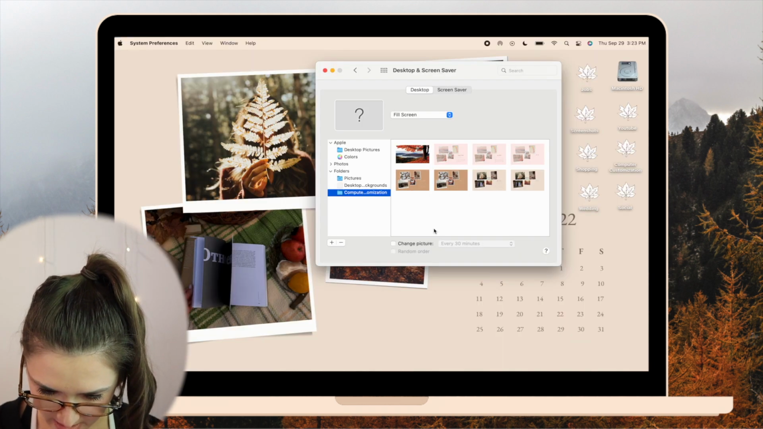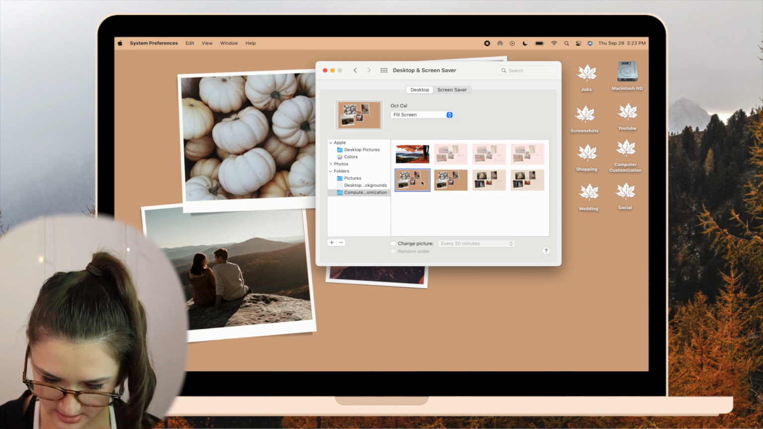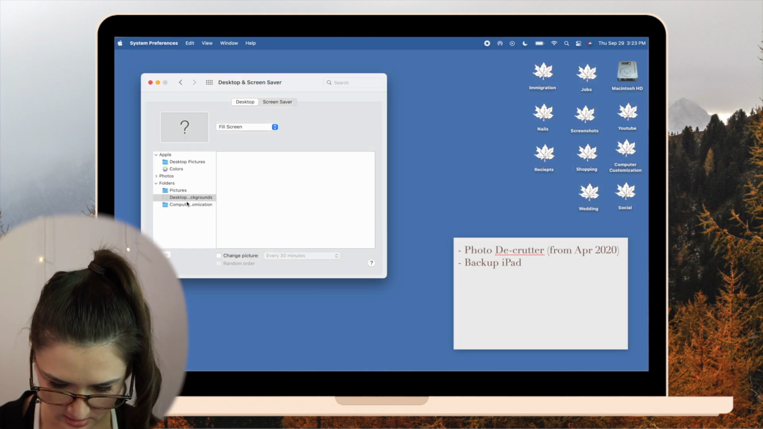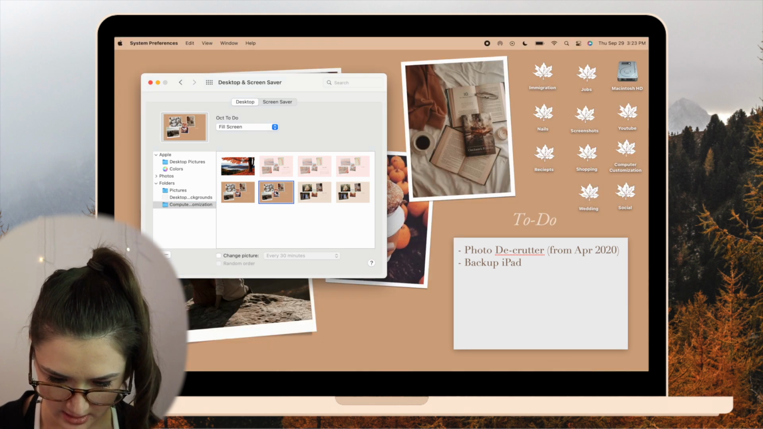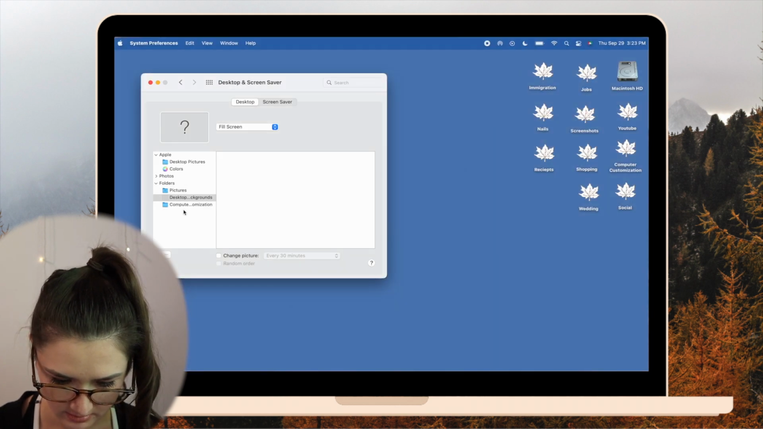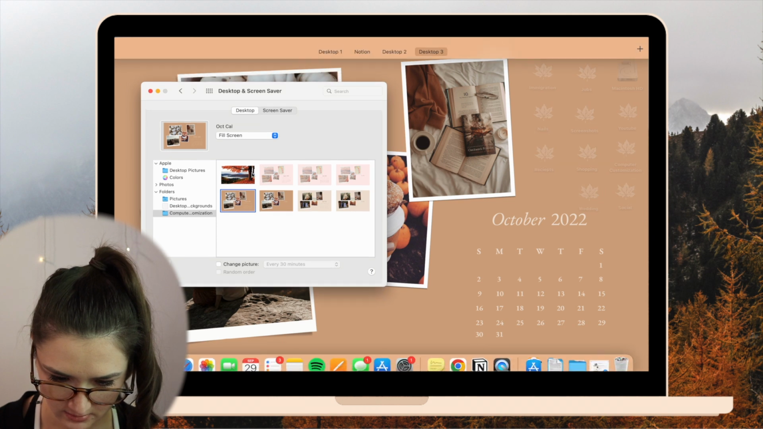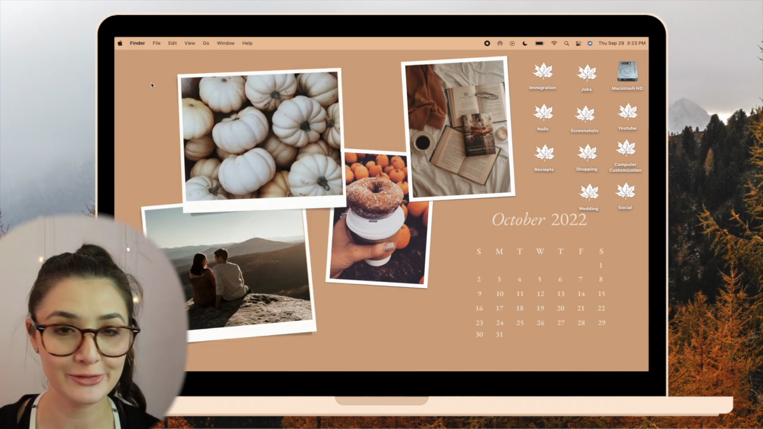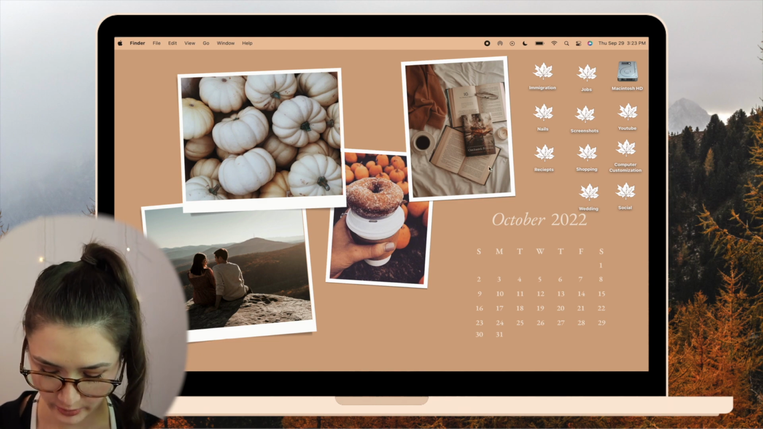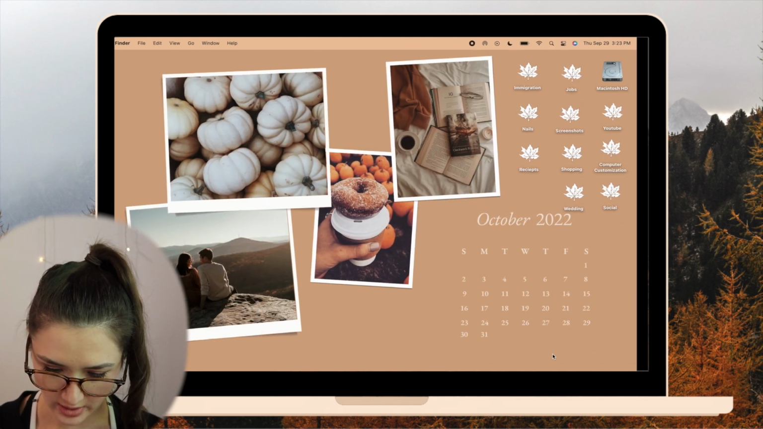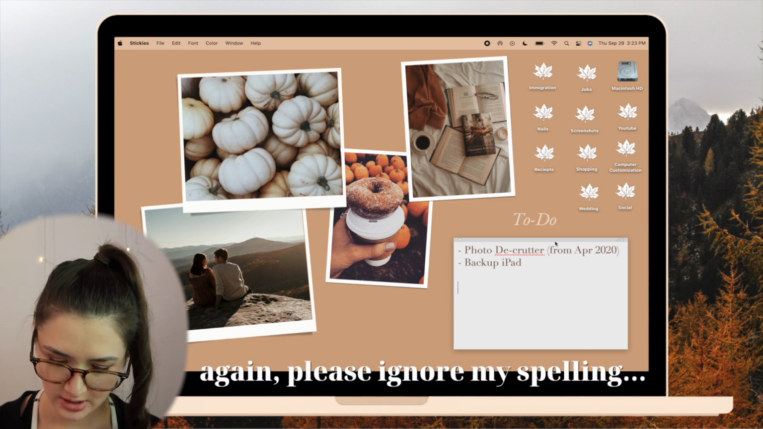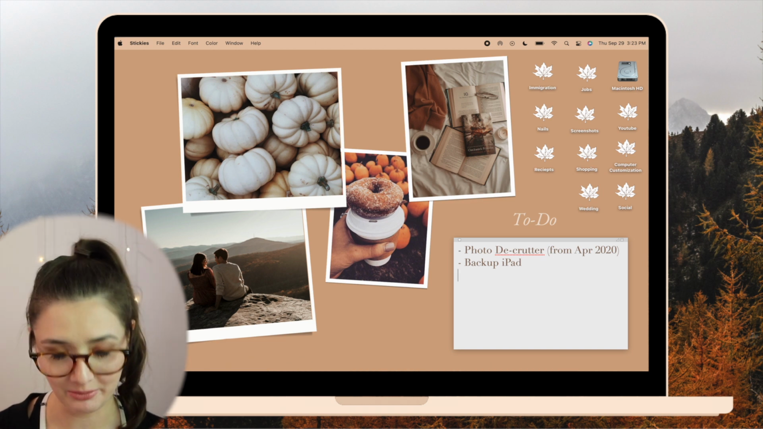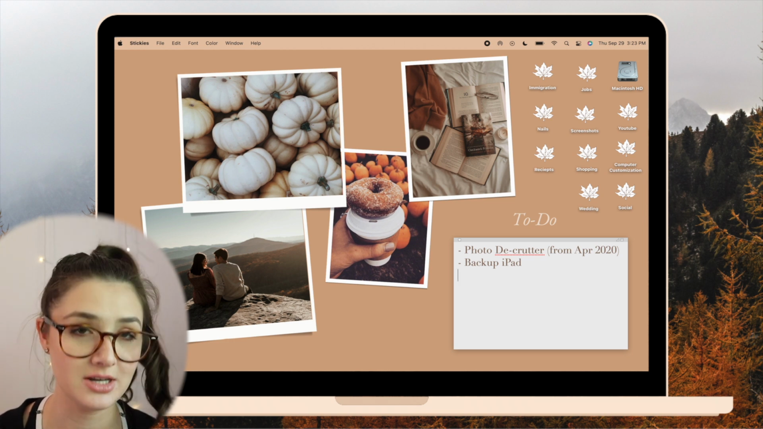I have my calendar one, that's this one. I'm gonna go over to this one, which is the to-do one. There we go. And then this one will be also a calendar one. I'm just gonna rearrange it. So that is my new desktop background for the month with the October calendar, as well as my to-do list, which is kind of not a full-fledged to-do list. Whenever I think of something that I want to do, I just jot notes down.